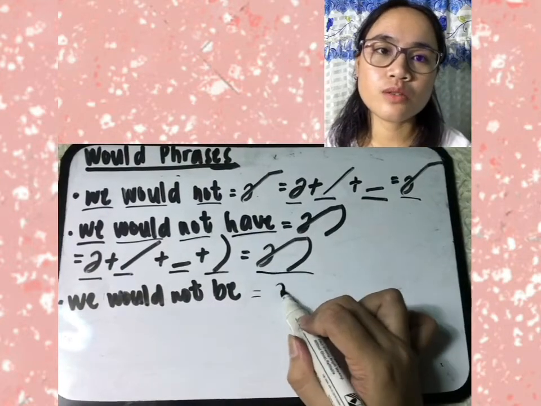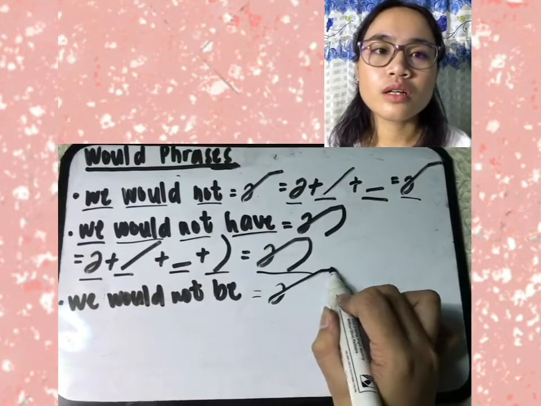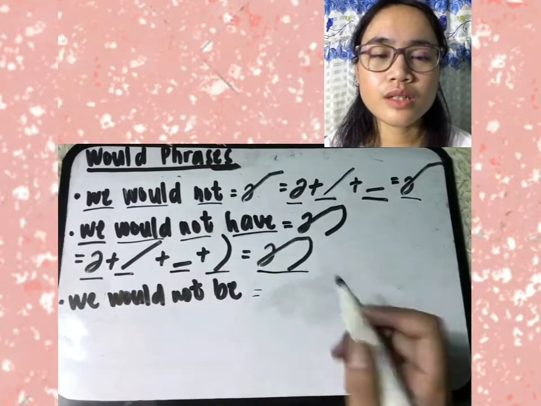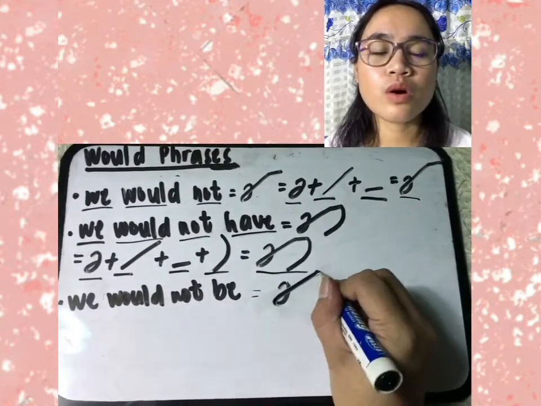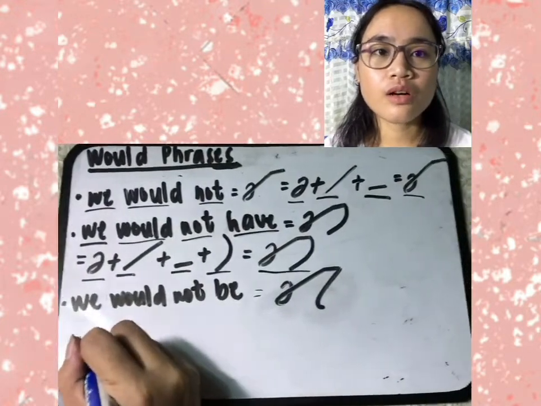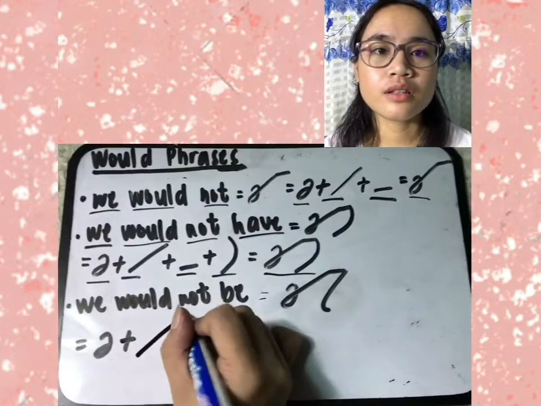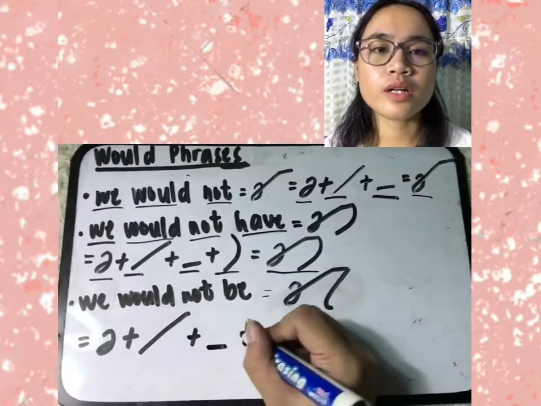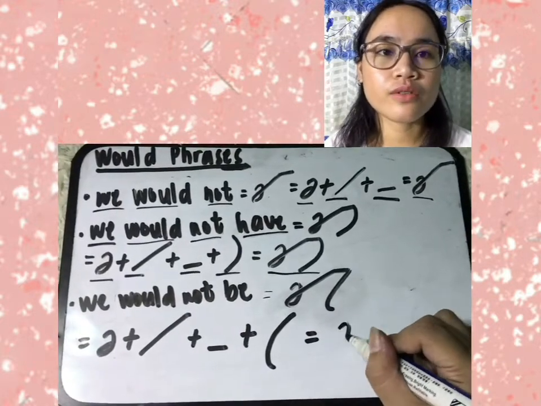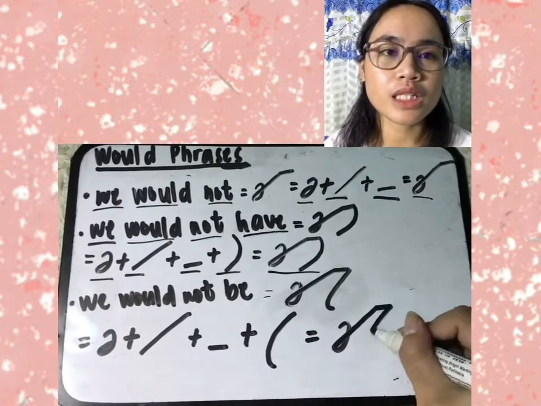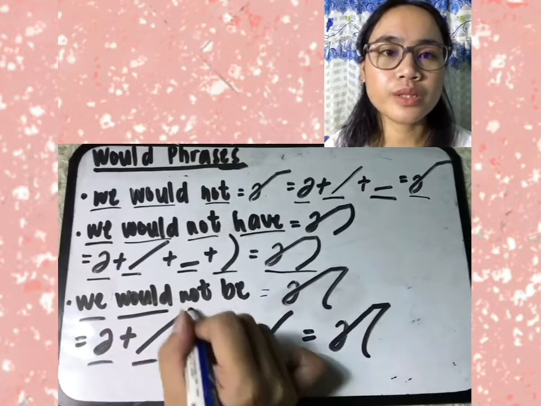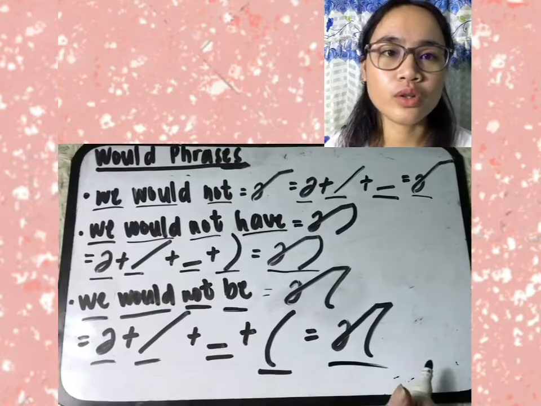Next, we would not be. So UI again, small circle after the U hook, then we would not be. We is represented by small U hook, then E, while would is represented by a long forward slanting line, not is represented by a short forward straight line, then B is represented by a long downward curve facing left. So we will have we would not be. We should always be aware of our proportion.